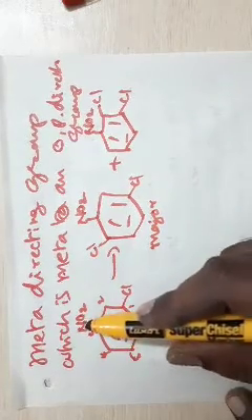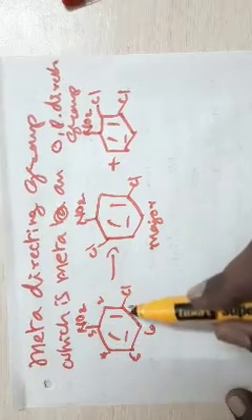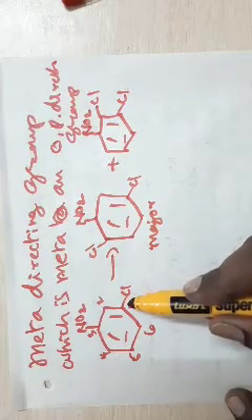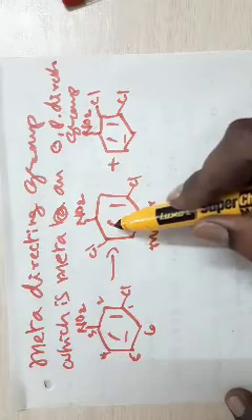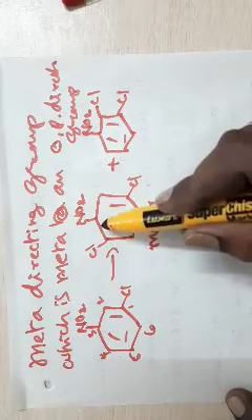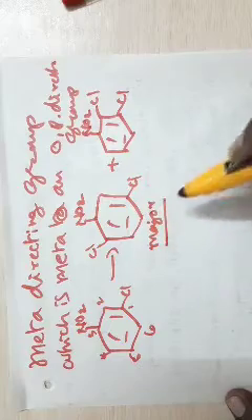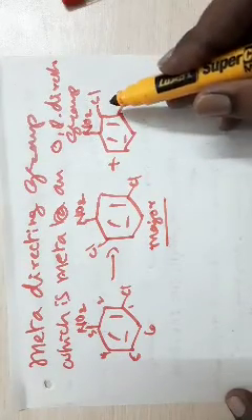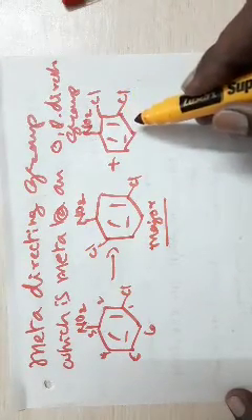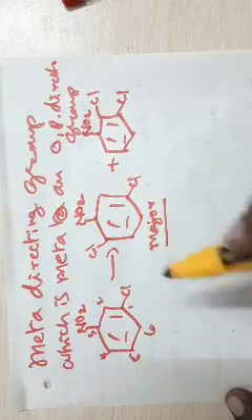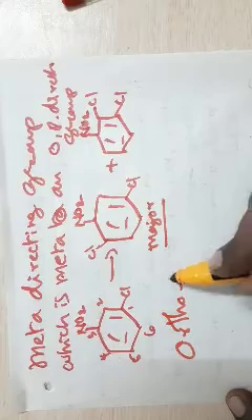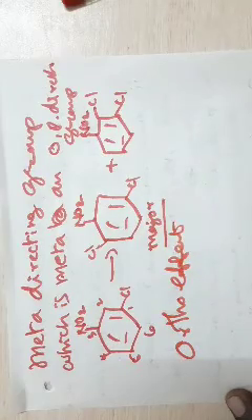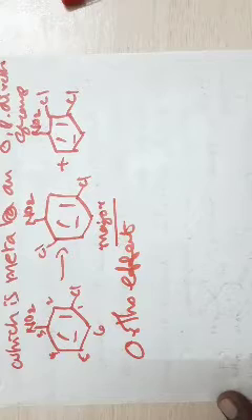When a meta-directing group is meta to an ortho-para-directing group, you get an ortho-substituted compound. This one is major and the other is obtained to a lesser extent. The formation of this ortho product is called the ortho effect.